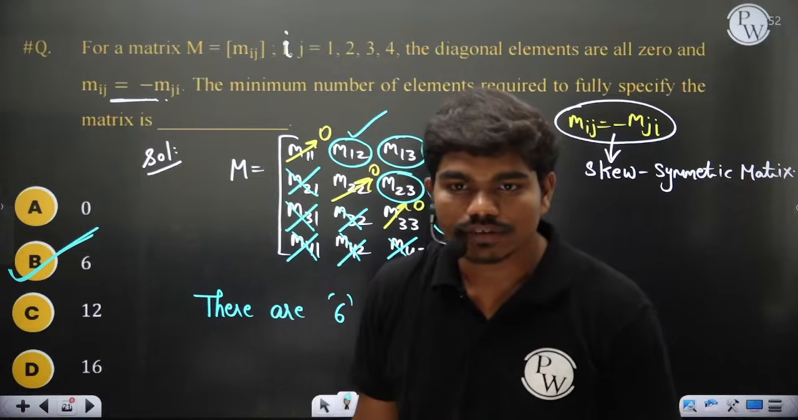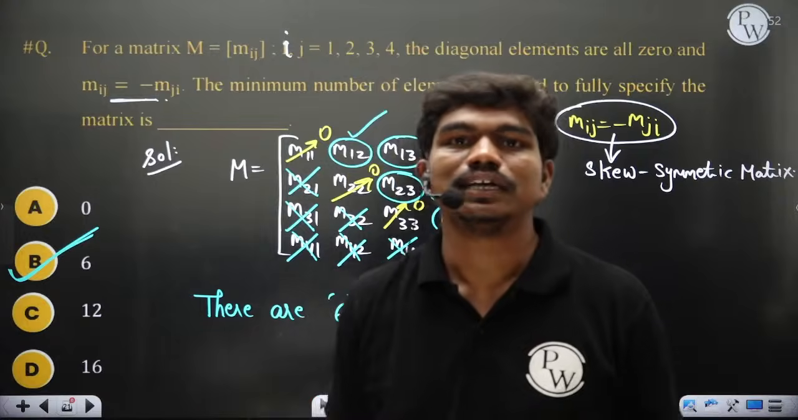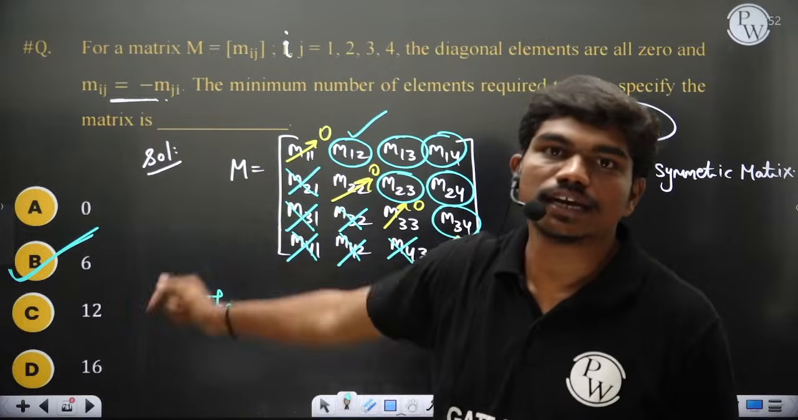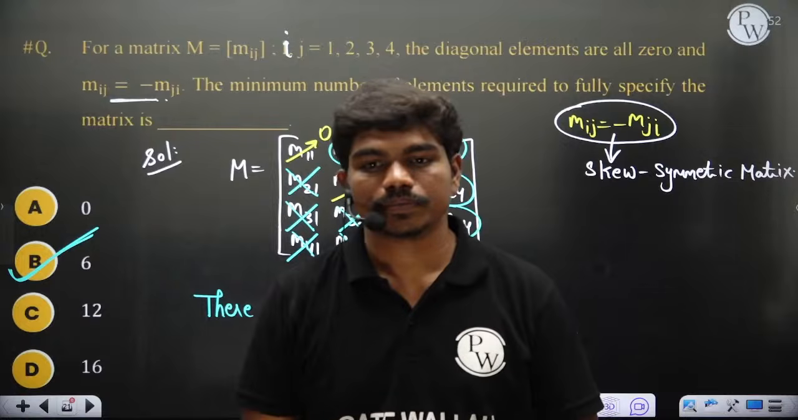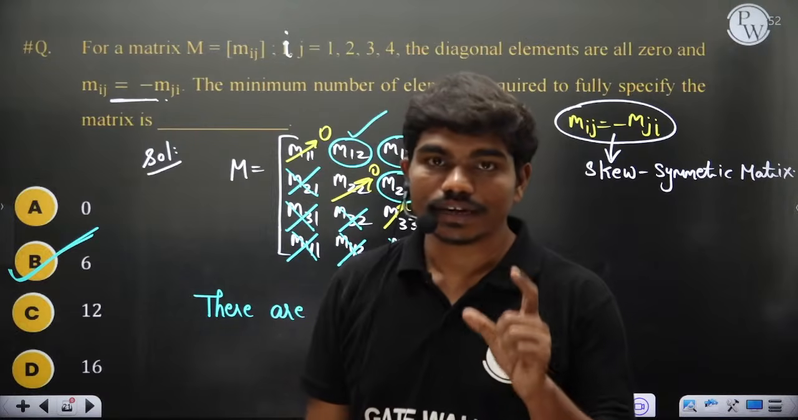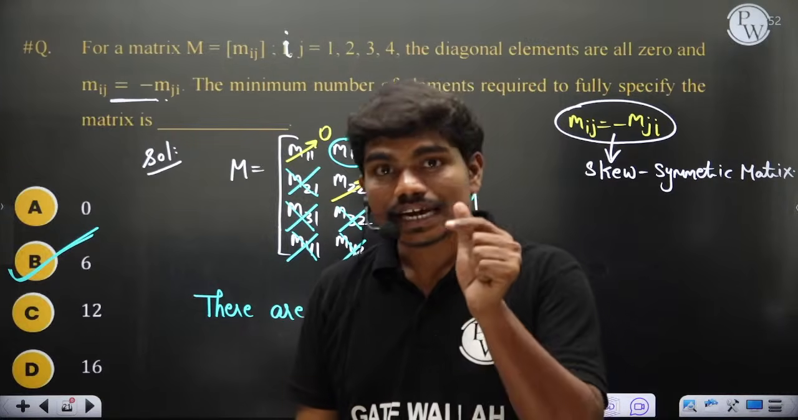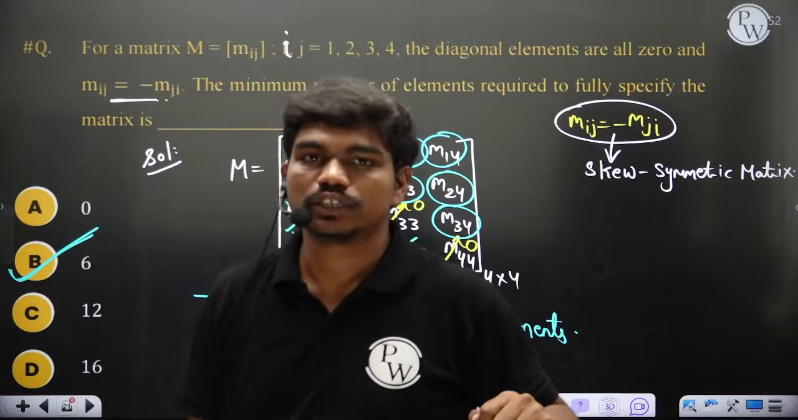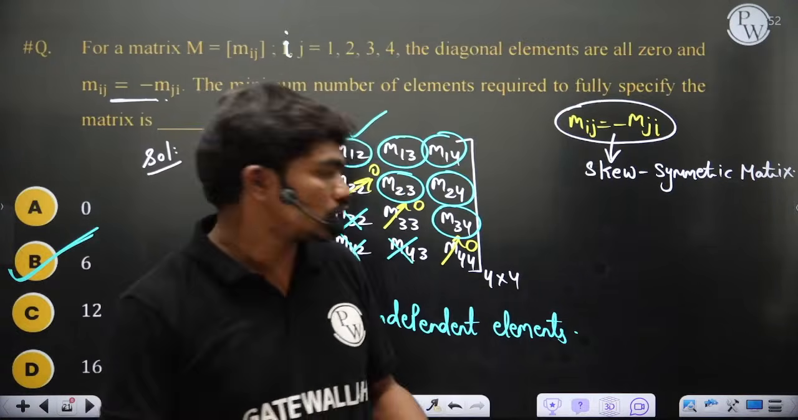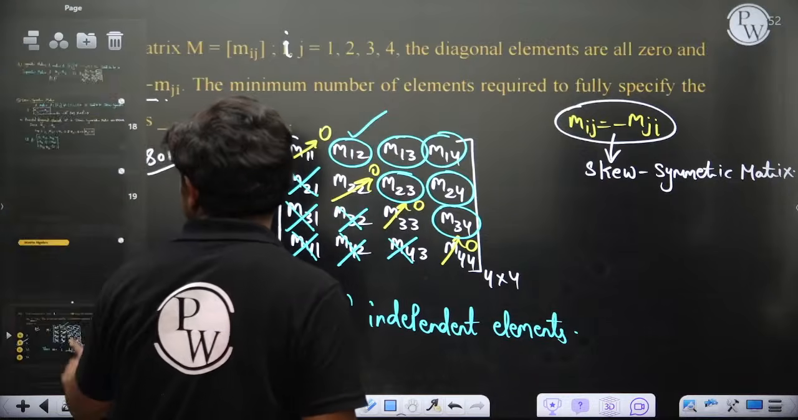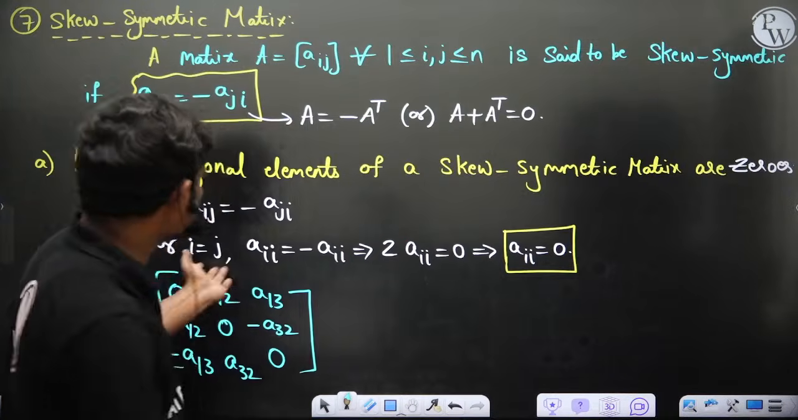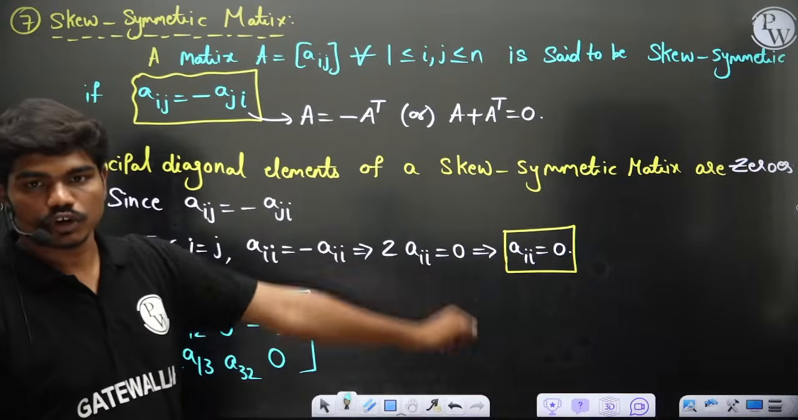So what about the diagonal ones, the 0s? Won't they be counted? No, because if I tell you the matrix is skew symmetric, I need not tell you the diagonal is 0. You know that the diagonal is 0 by default. So the diagonal is not counted because I need not tell you that. You can identify it by yourself if I tell you the matrix is a skew symmetric matrix. Okay, because of this, I have taught you these 2 steps here.